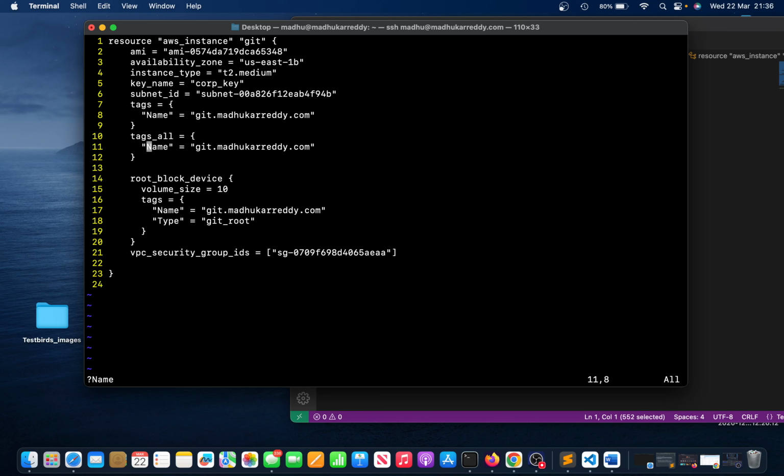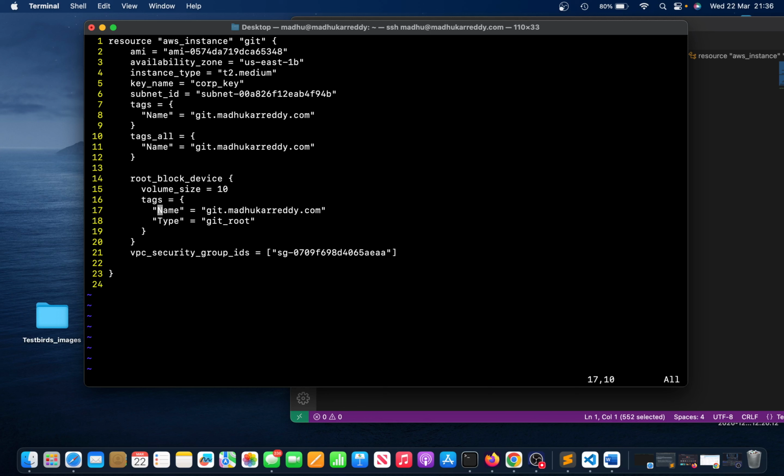You can even use the question mark to search. For instance, if I do name, I can see it. But this one works in the reverse way. First it goes to the bottom pattern, then it goes in reverse, I mean, then it goes up.